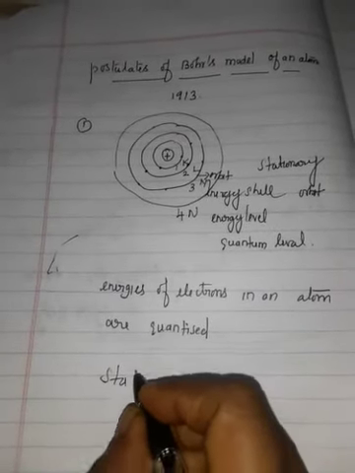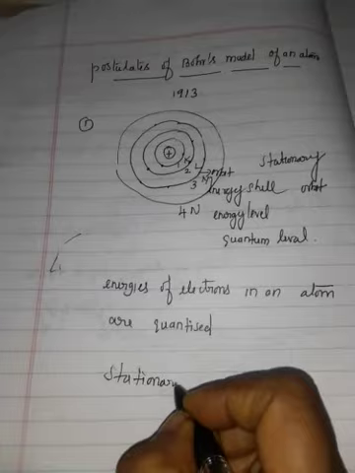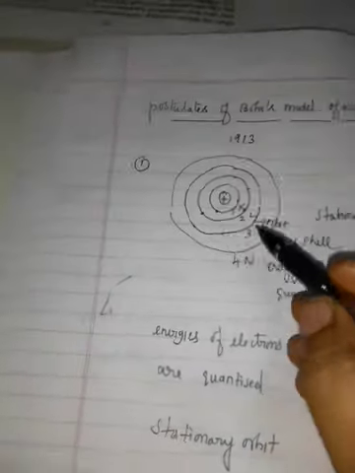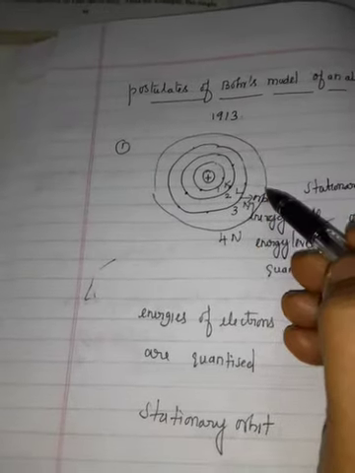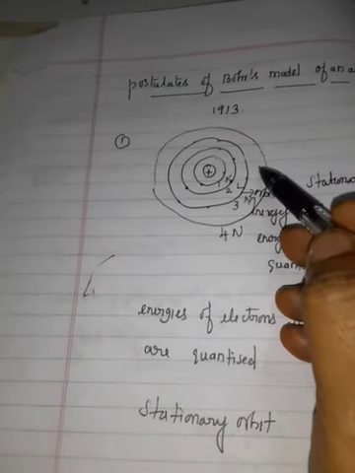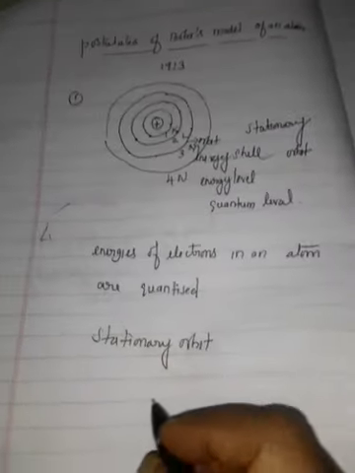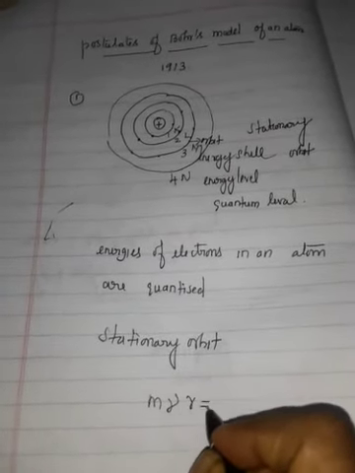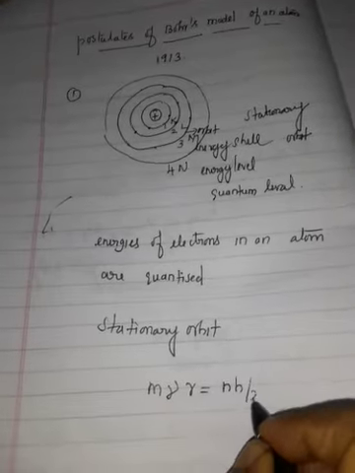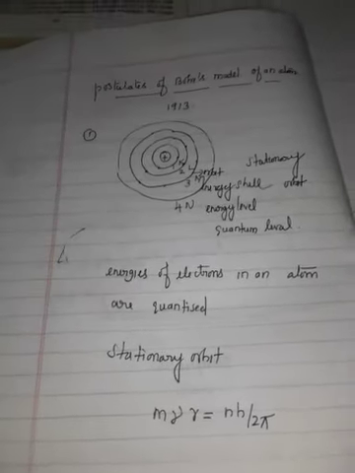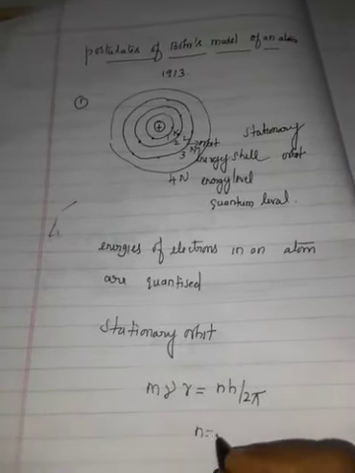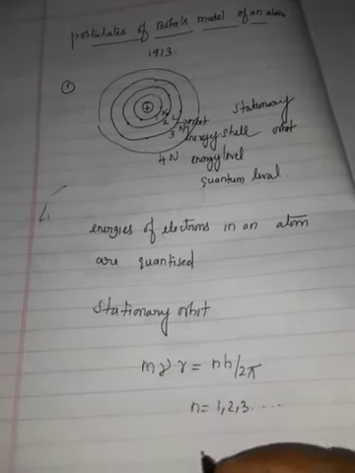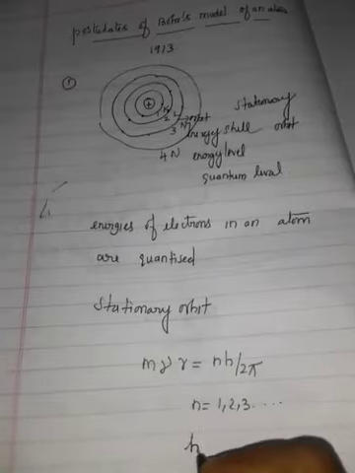Second point: when an electron revolves around the nucleus in a certain circular path, it has angular momentum mvr equal to nh by 2 pi, where n is equal to 1, 2, 3, 4, etc. h is the Planck's constant value.